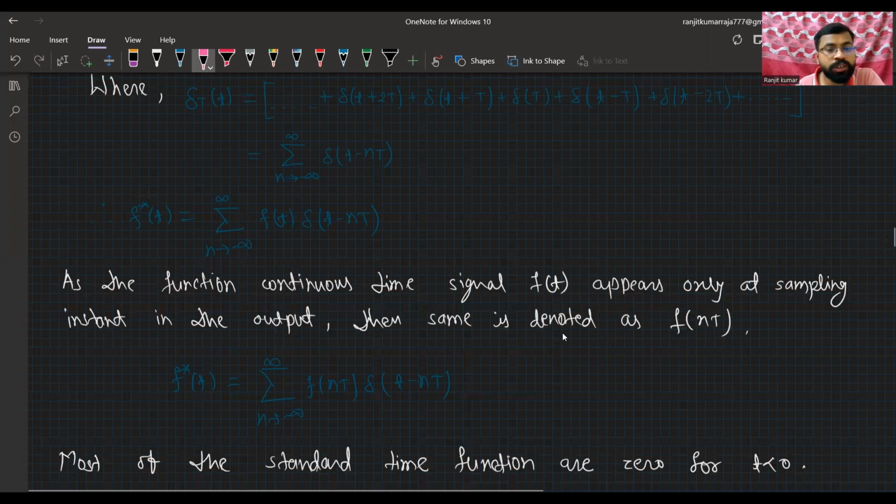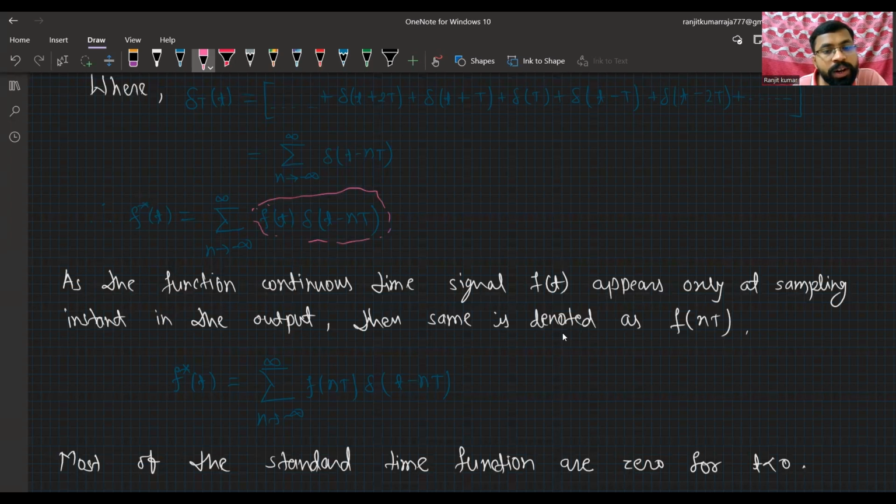Now, as the function is continuous, the signal f of t appears only at the sampling instant. That means f of t is convolved with delta T of t.